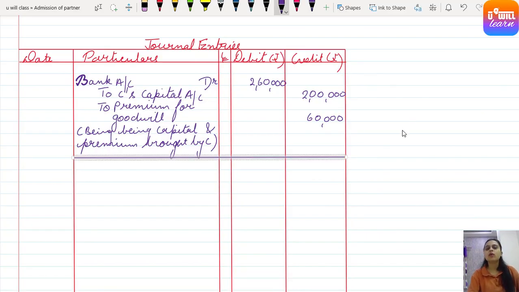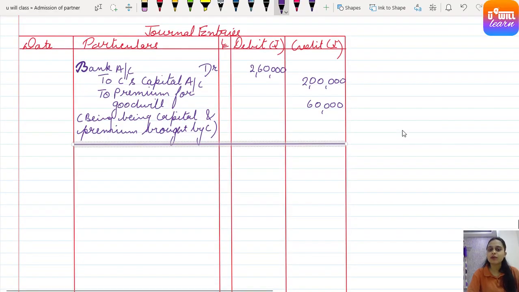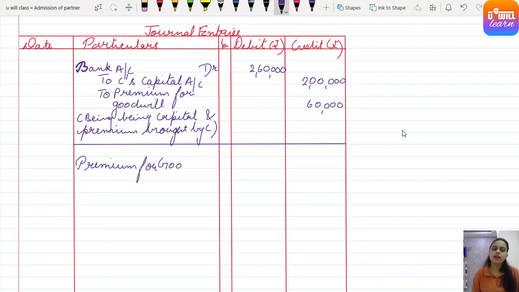Done. Now you know this premium for goodwill gets distributed among the old partners in sacrificing ratio. So from where we ended, we start from that same point. Premium for goodwill account debit to A's capital account, to B's capital account.